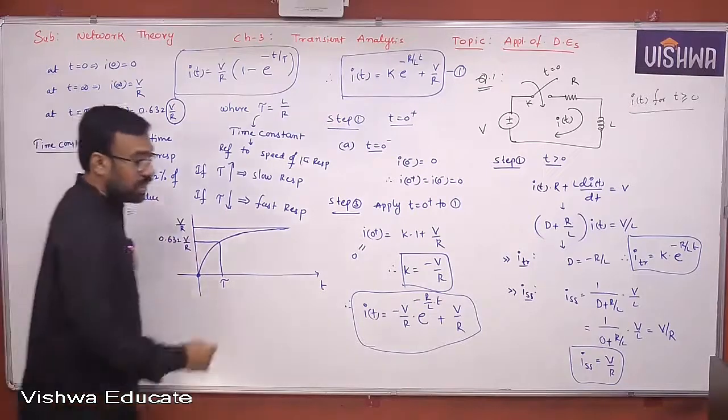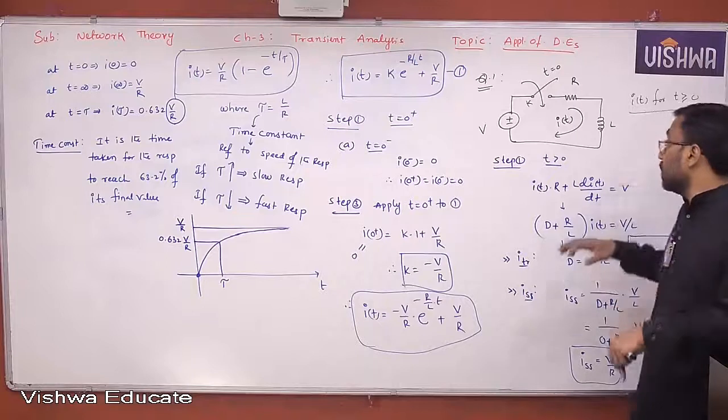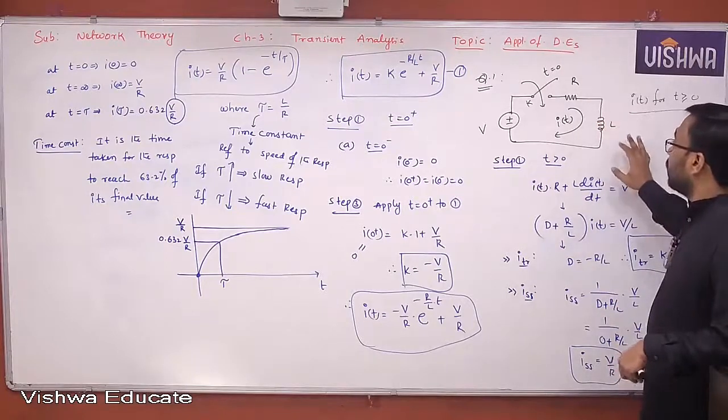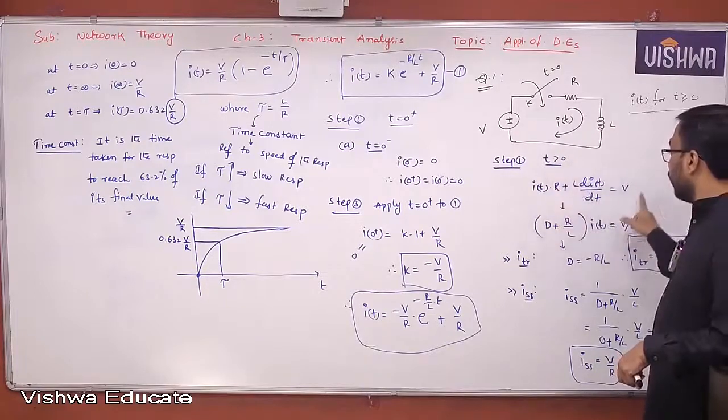Understand all of you, okay? So please note down. This is a first order circuit. It's very clear. RL circuit is always a first order circuit. It is a first order circuit because the differential equation, you can see, it is a first order differential equation.